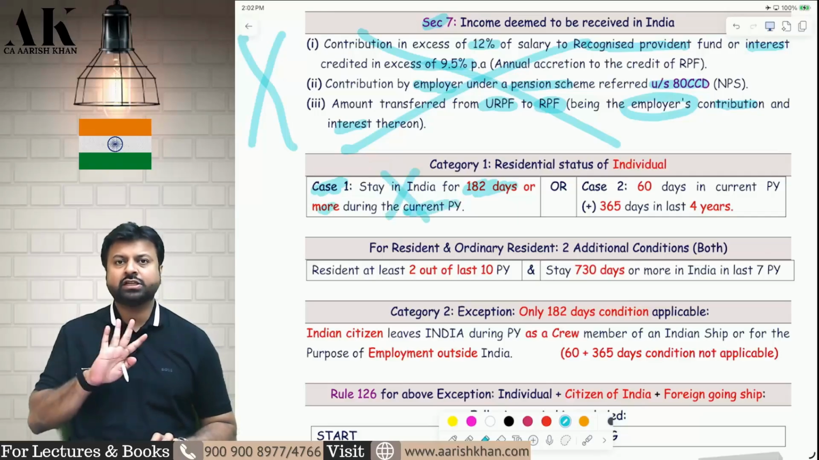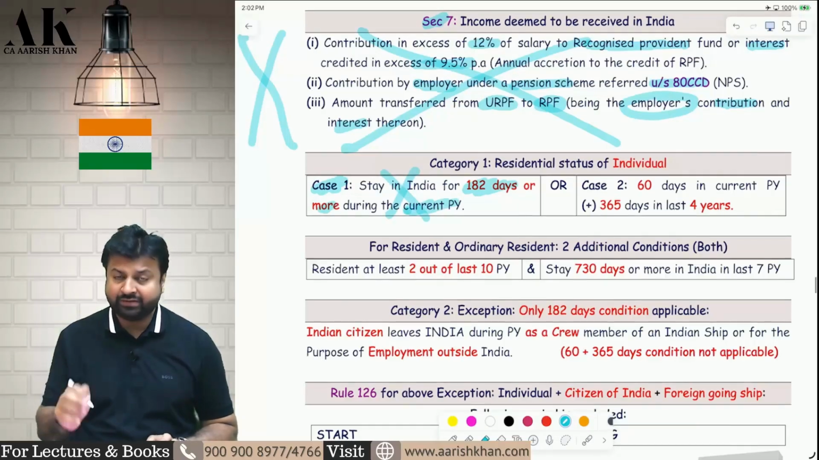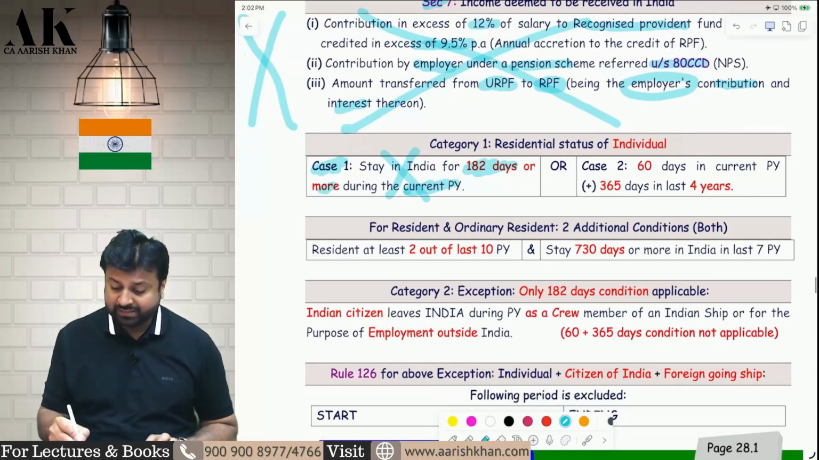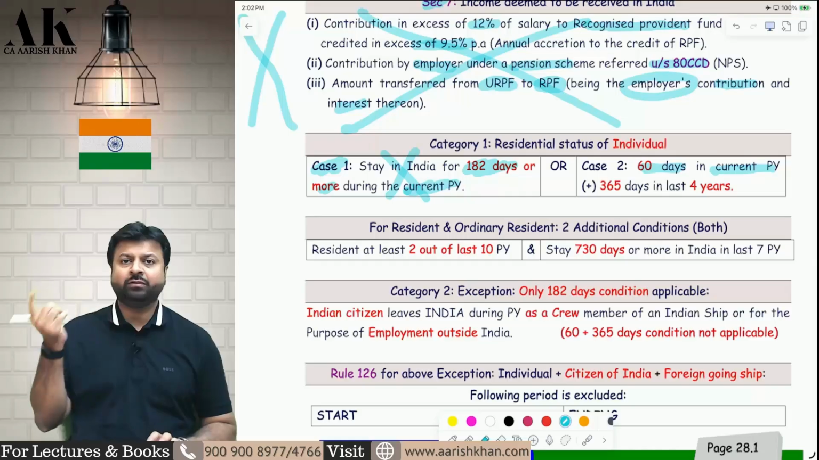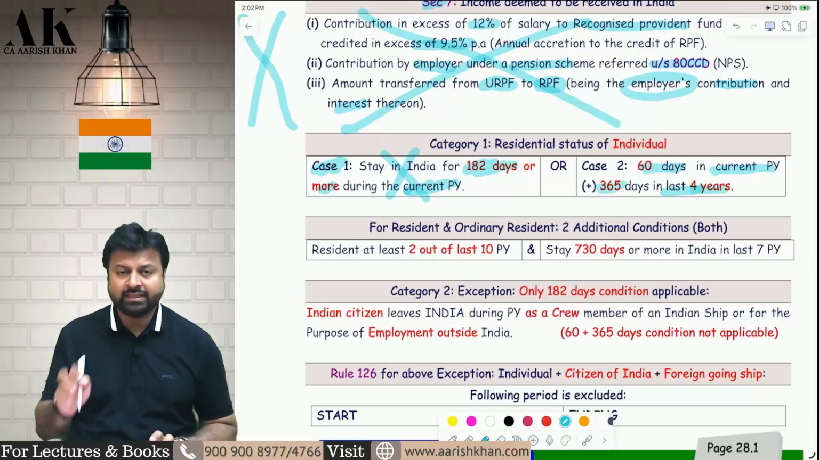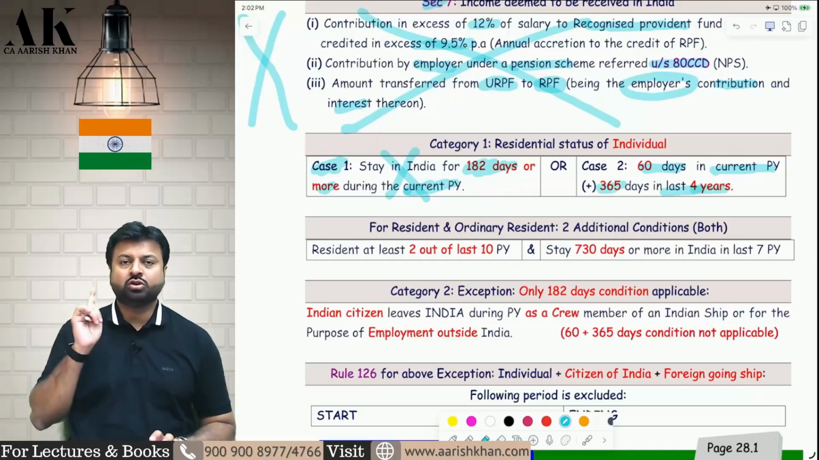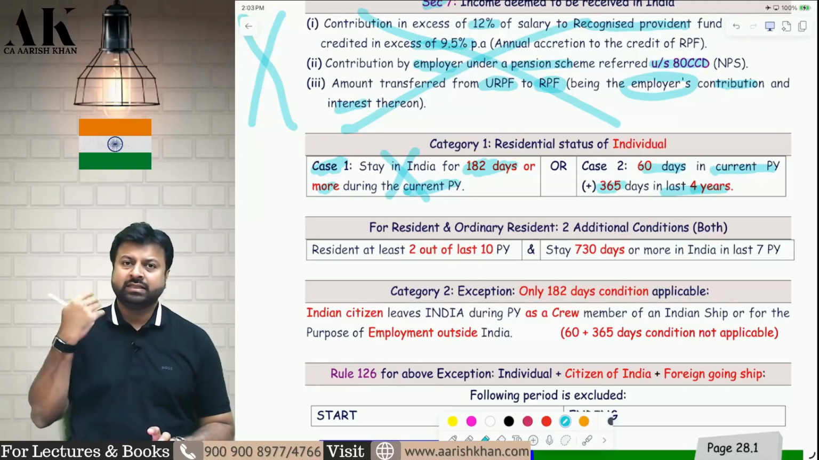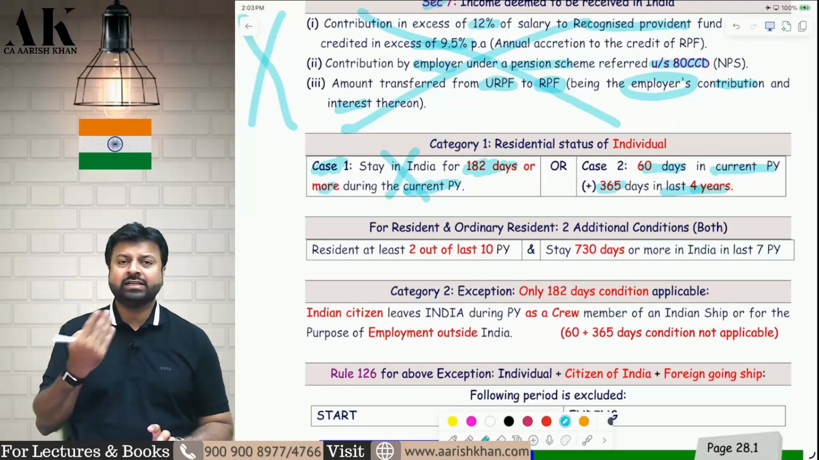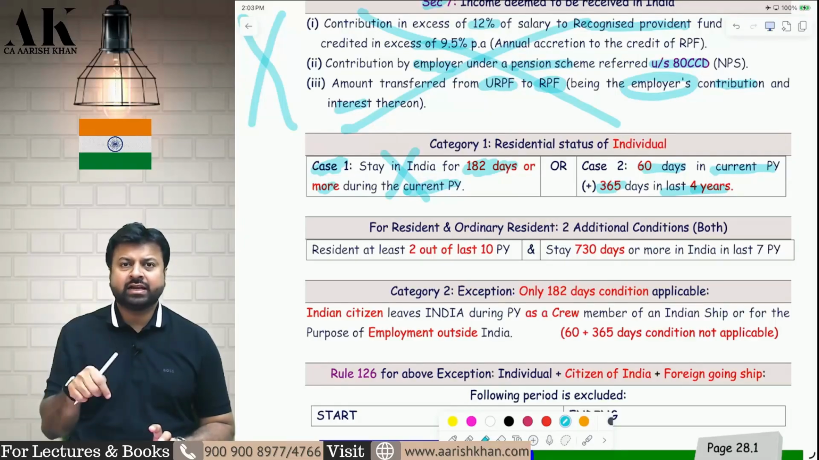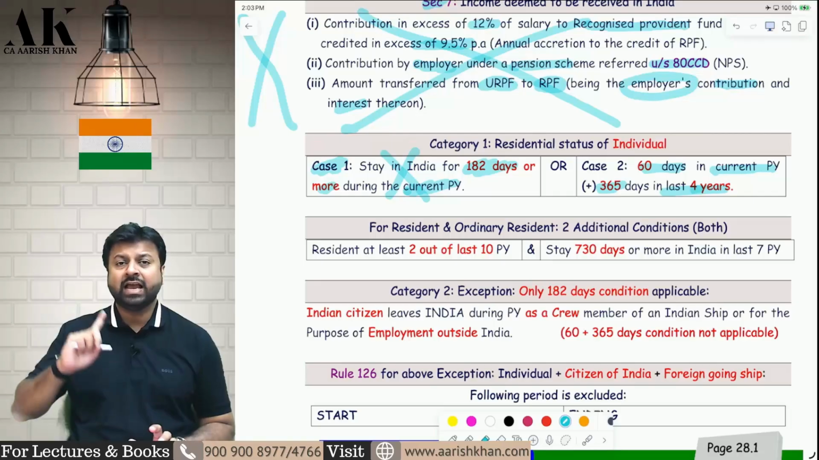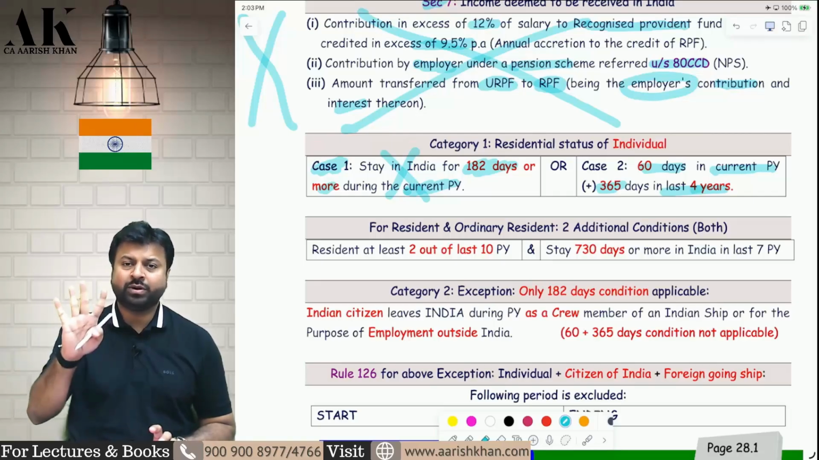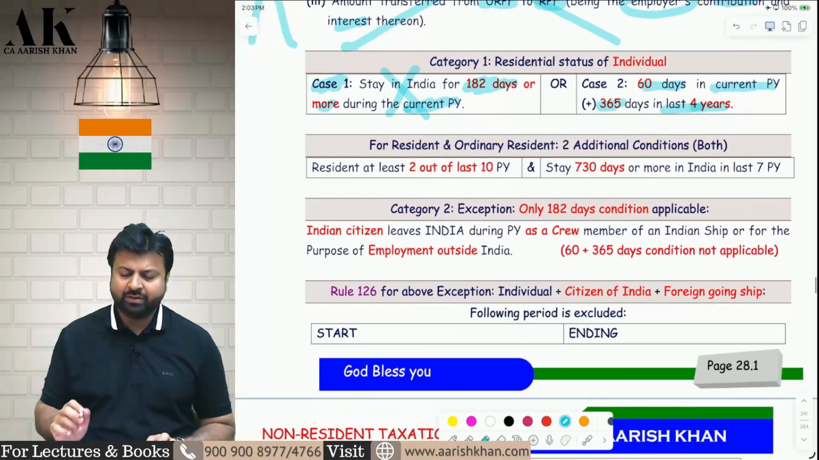or if this condition is not fulfilled, then one more criteria is there in which two conditions have to be fulfilled: 60 days in the current previous year 25-26 and 365 days in the last 4 previous years. So either in the current year 25-26 an individual stays in India for 182 days, then he is resident, or if in the current year he does not stay for 182 days, then he has to stay for at least 60 days, and in the last 4 years he has to stay for 365 days. Then he will be called a resident in India.